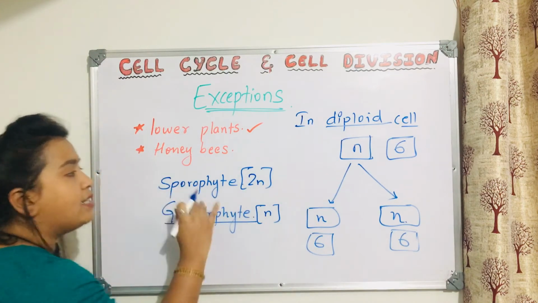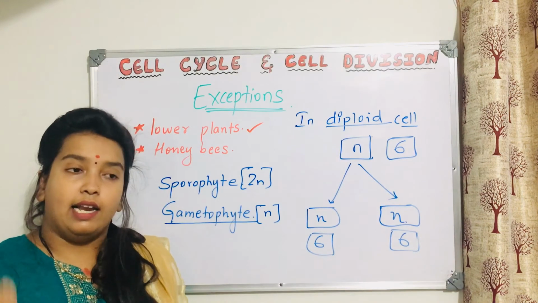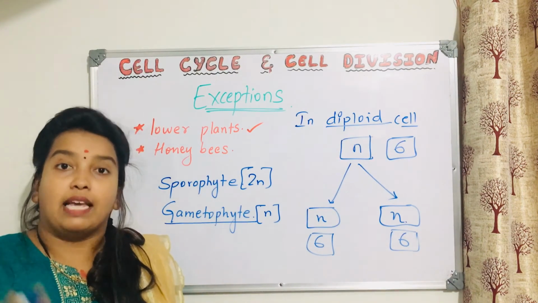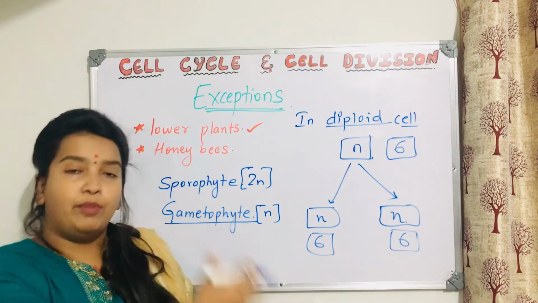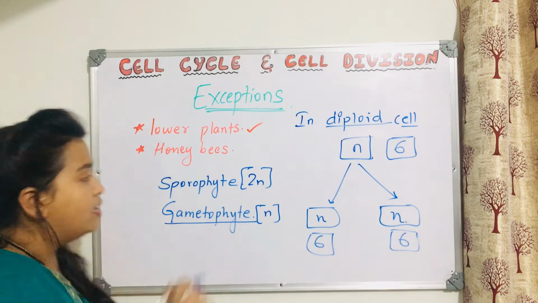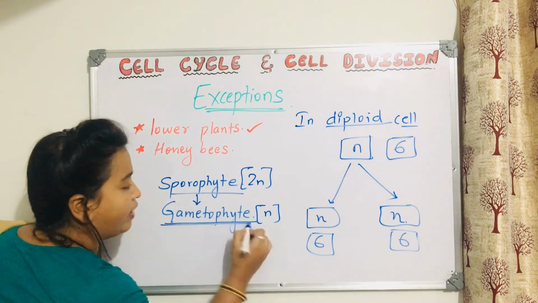Usually the plant starts its life as a sporophyte. When it comes to maturity and needs to produce gametes, meiosis does not suddenly take place and gametes are not produced suddenly. Instead, the sporophyte will give rise to the gametophyte.